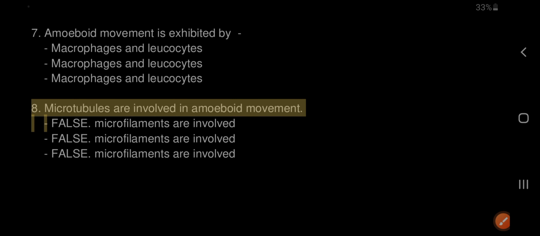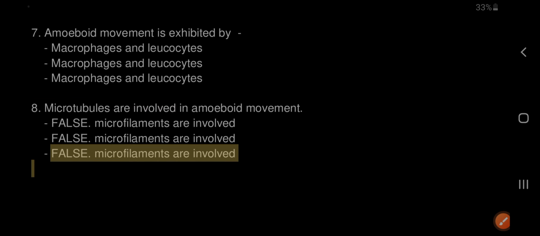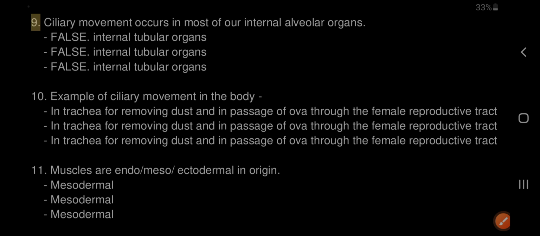9. Ciliary movement occurs in most of our internal alveolar organs. False, internal tubular organs.